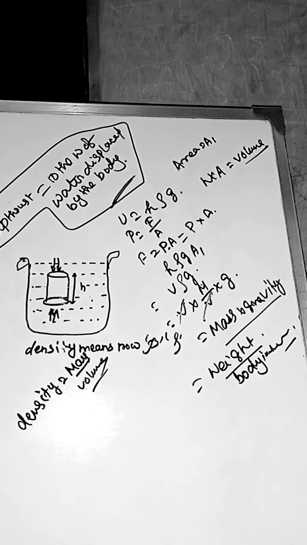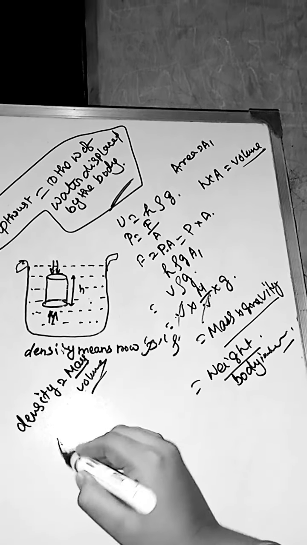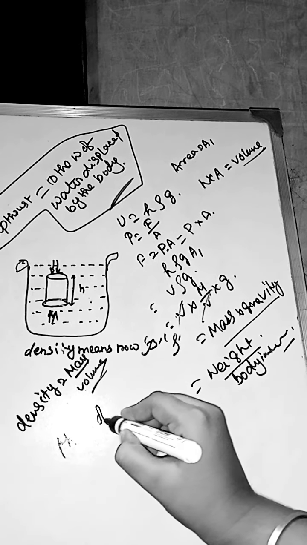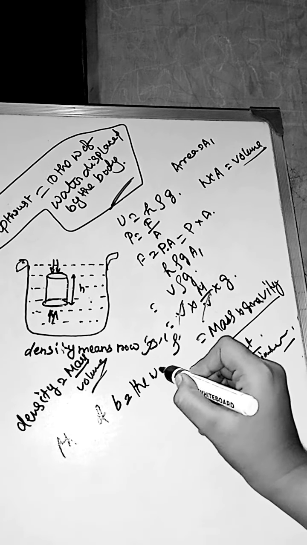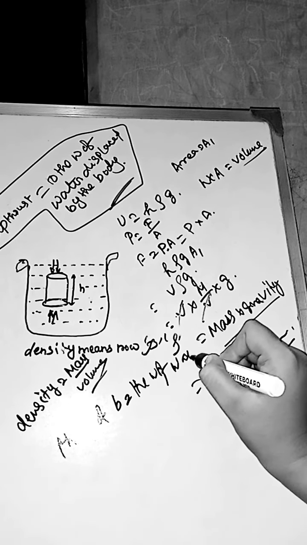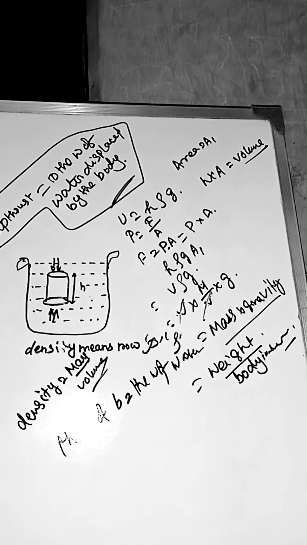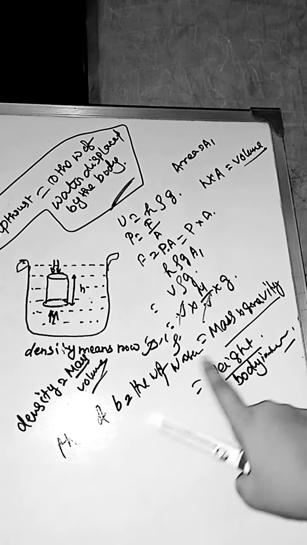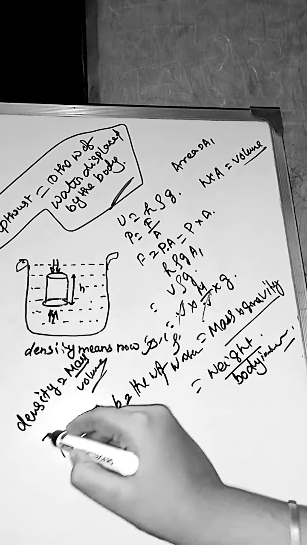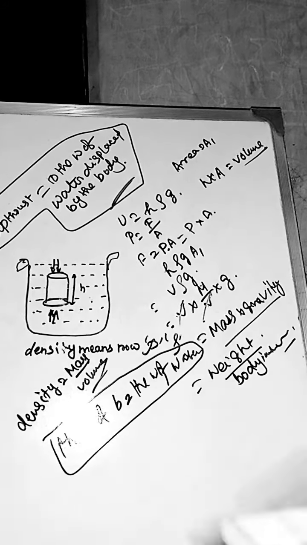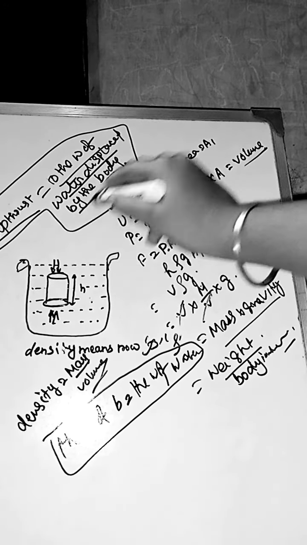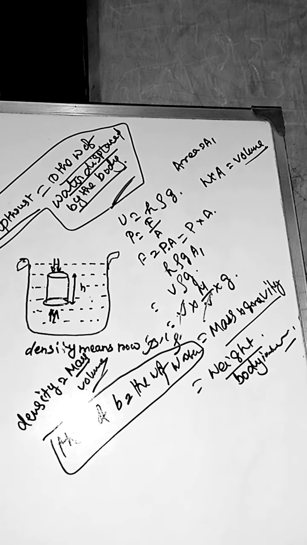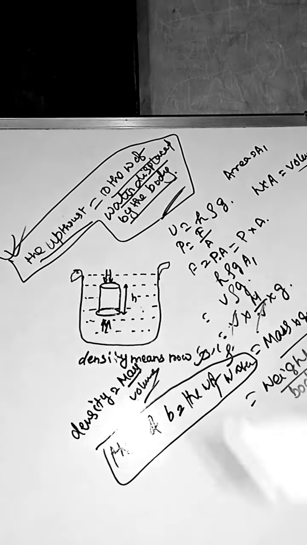So we can conclude that the weight of the body is equal to the weight of the water. So upthrust is equal to the weight of the water displaced by the body, which is proved.